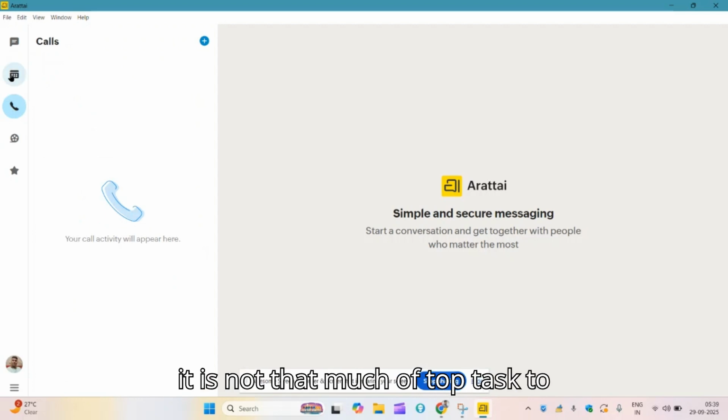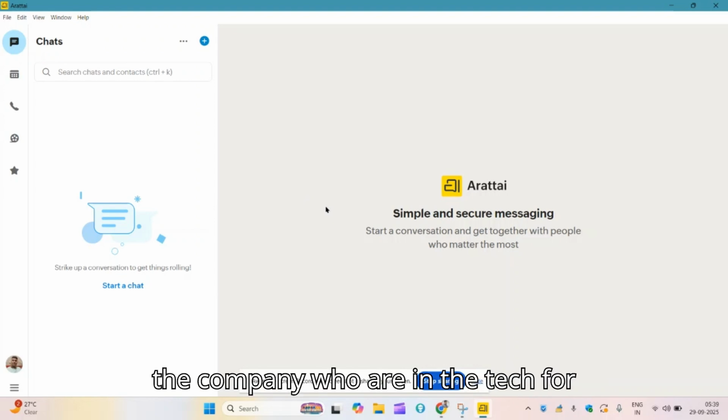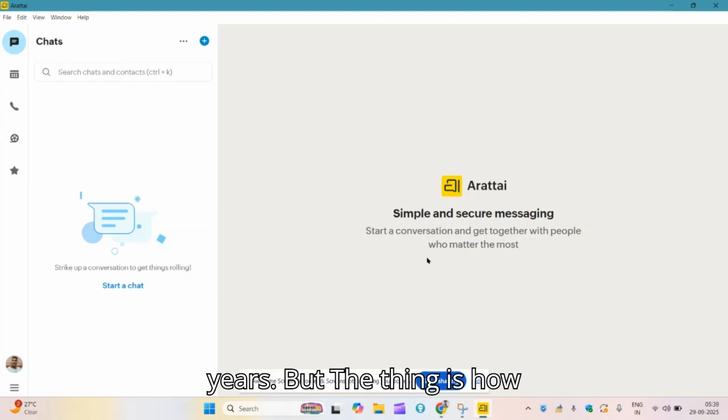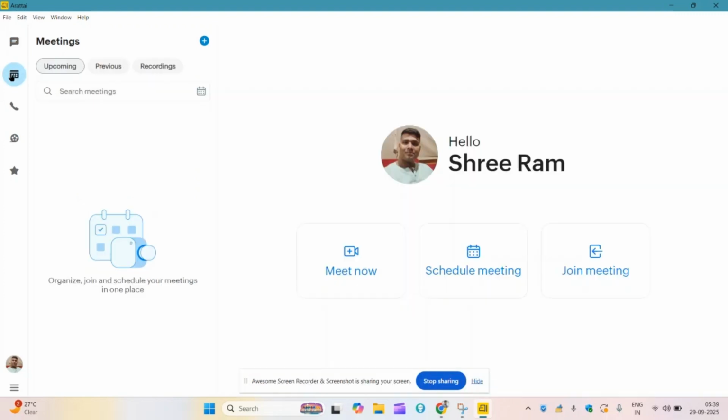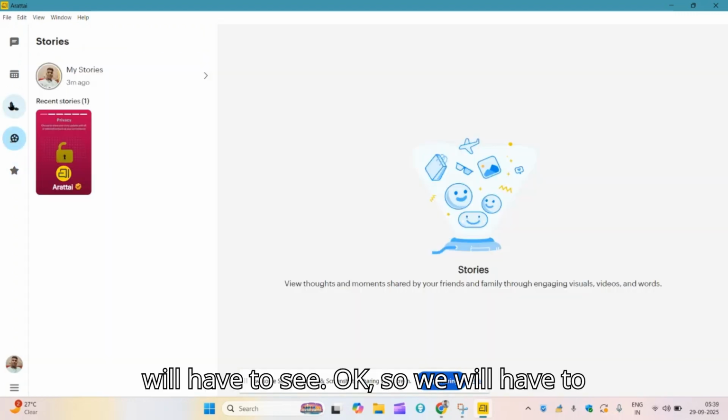And of course it is not that big a task to create such an app for a technical person or a company that has been in tech for years. But the thing is how the government is proposing this to the public, or the people of India, we will have to see.